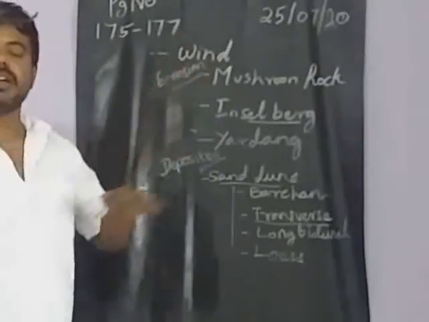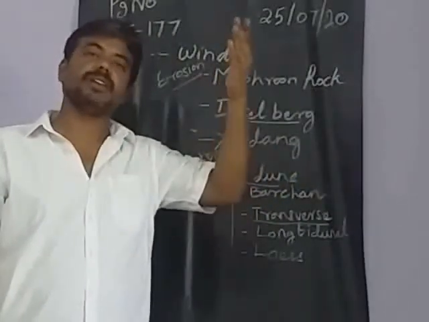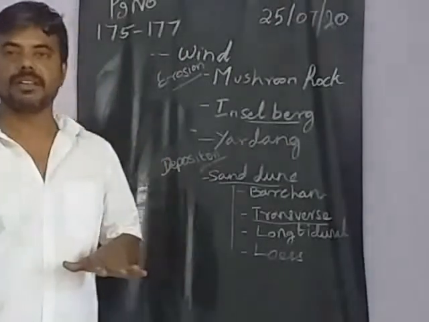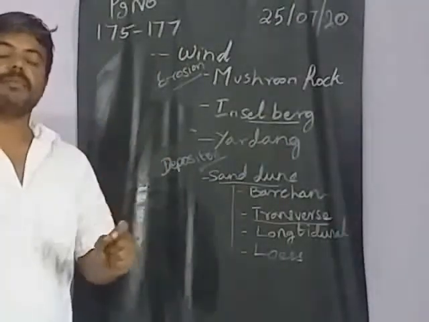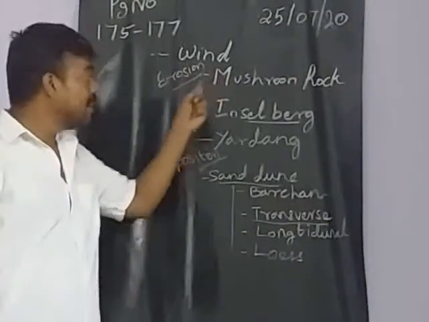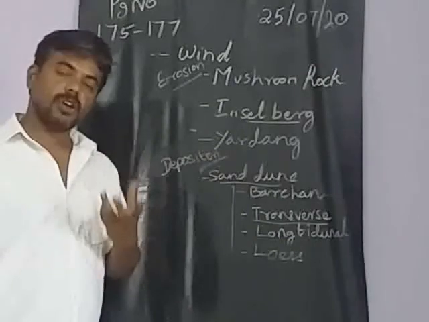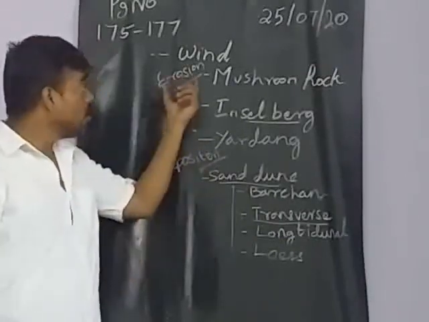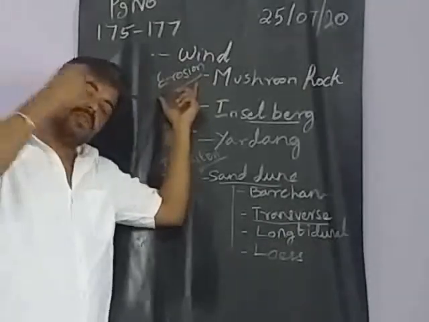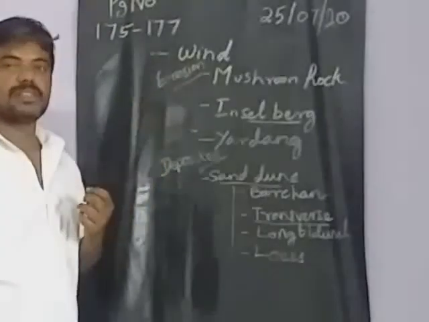So wind means what? It travels horizontally at a certain speed. Maybe the speed will increase, maybe it will be very low, so it travels at a moderate speed. At that speed it will erode something. Here they have given the example of rocks, because it is a perfect example. It erodes the rocks. Others also get eroded, but here the perfect example given is rocks.